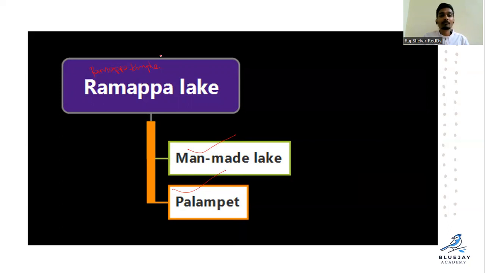The only temple which is named after its sculptor, right?